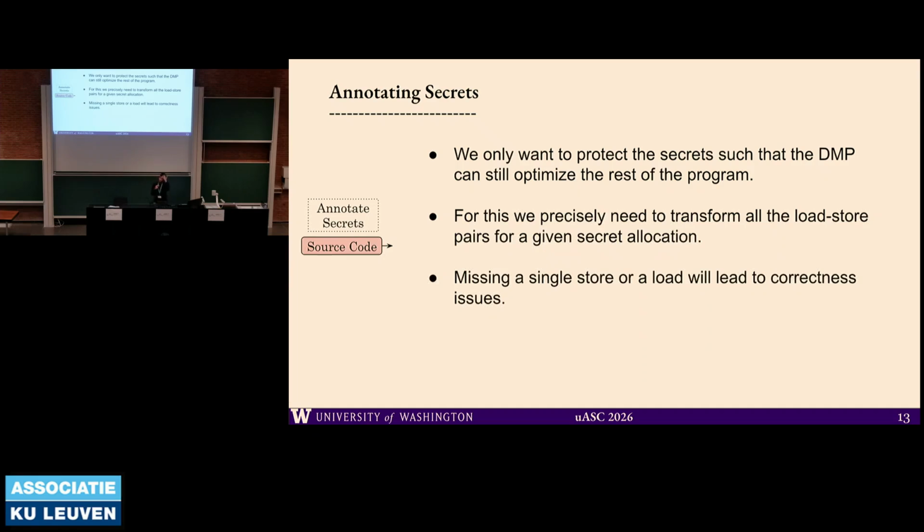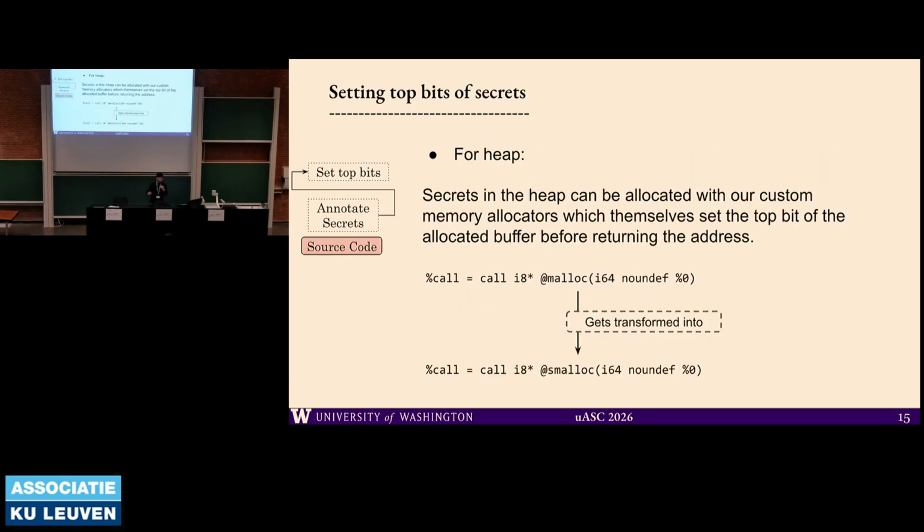What we cannot do is a taint analysis to say which instructions are tainted, because we are not trying to transform the instruction, we are trying to transform the memory. So our annotation works at the allocation level. We can annotate the heap by using our custom allocator. If you use our custom allocator in the heap, we will provide the extra storage, and we will do the runtime work of keeping track of where the other parts are saved.